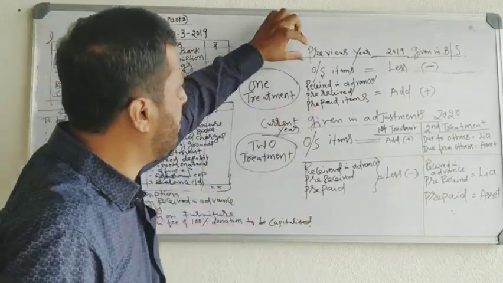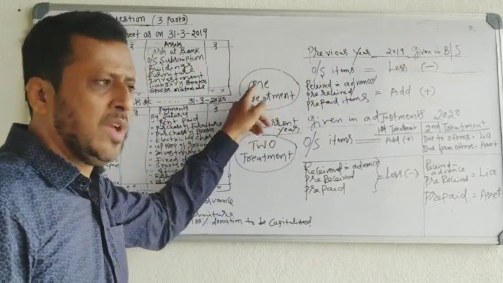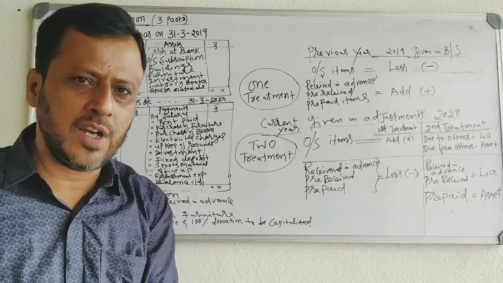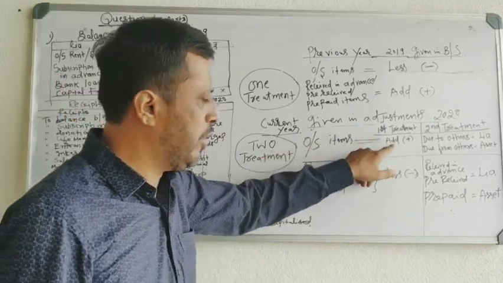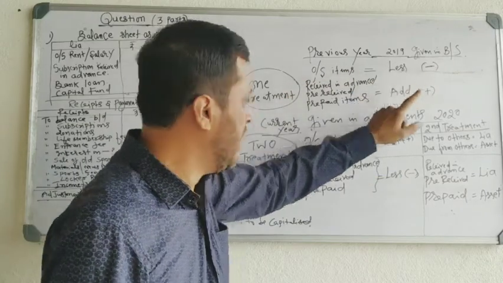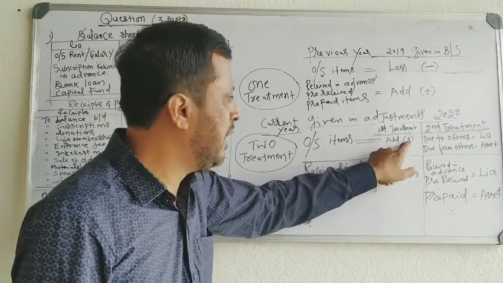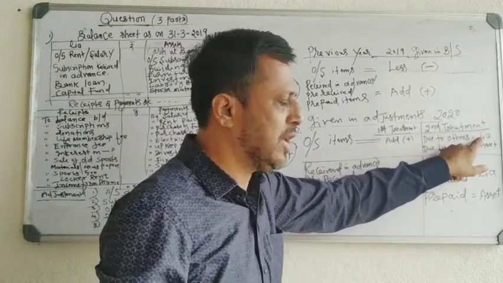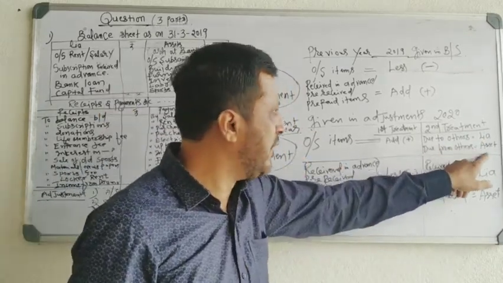Outstanding items of the previous year: minus, only one treatment. Outstanding items of the current year given in adjustment: two treatments. One, you have to add. See, outstanding items of previous year you have to minus. Outstanding items of current year you have to add. If due to others, show on the liability side, second treatment.